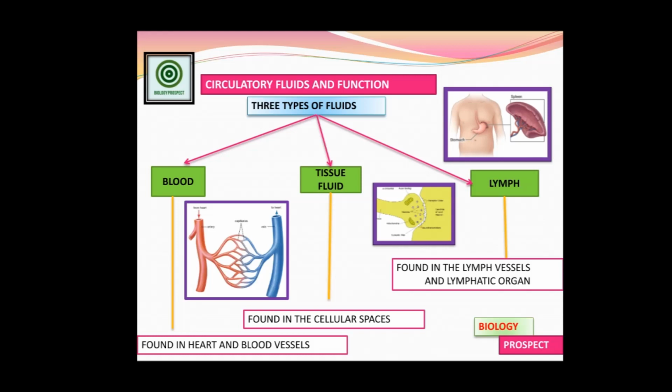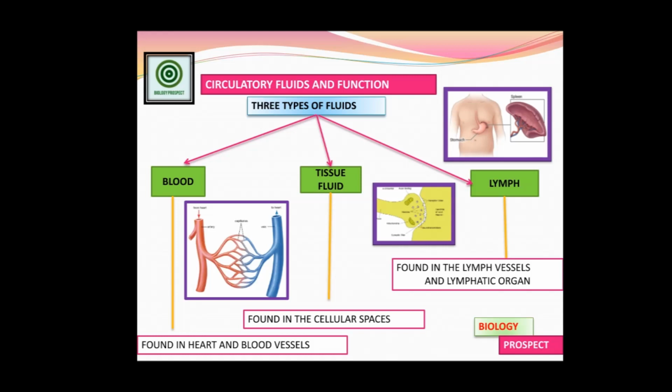There are several types of tissues, a combination of cells joined together, and tissues join together to form the different types of organs. Wherever the different types of tissues are joined together, some tissue fluids play a vital role at the joining part. So they are known as tissue fluid, mainly found in the cellular space. The combination of cells forms the tissue, and the fluid present inside the cellular space is known as the tissue fluid.